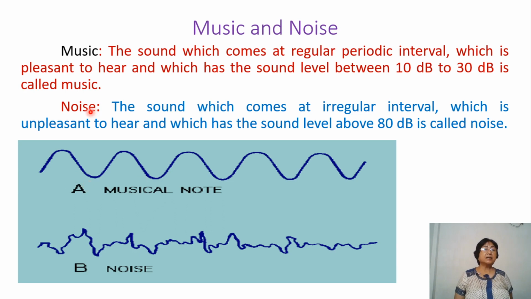The next is the noise. Noise is the sound that comes at irregular intervals. Look at this. One wave is very small and then all of a sudden it goes up, and here a very huge wave, and then a huge wave, then a small wave. It comes at irregular intervals. Amplitude is not the same, frequency is not the same, the waveform is not the same. Such a sound becomes unpleasant to hear, rather it's irritating. Usually all sounds above 80 decibel are called noise.